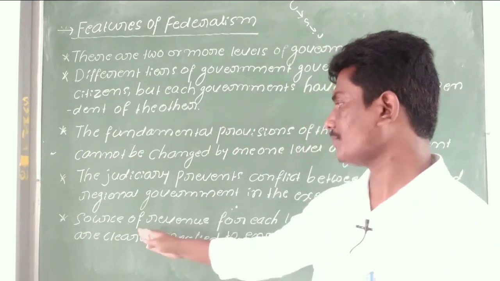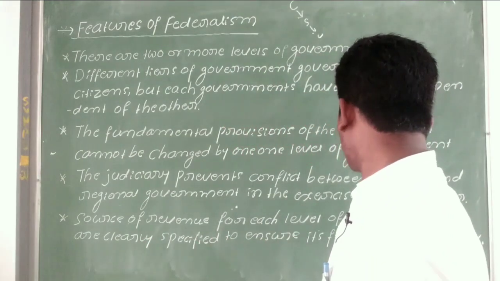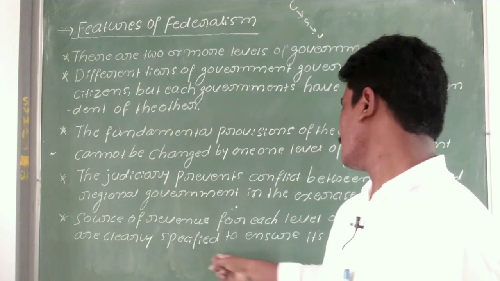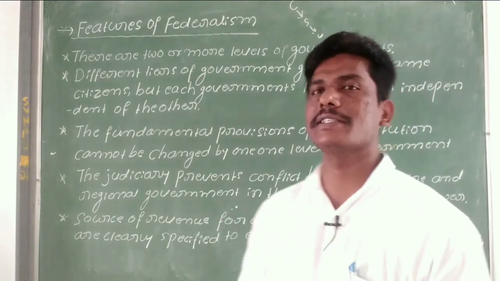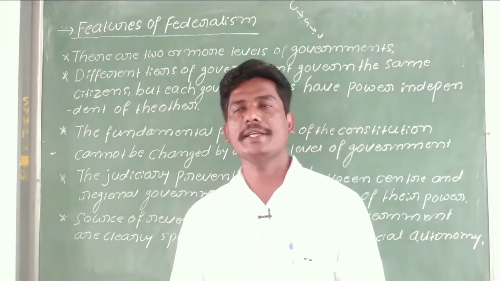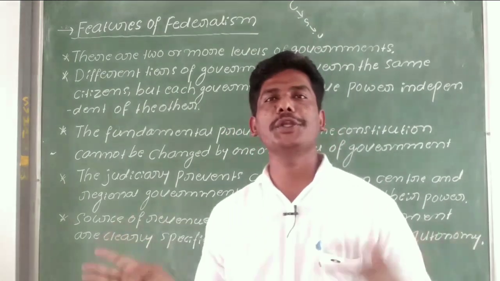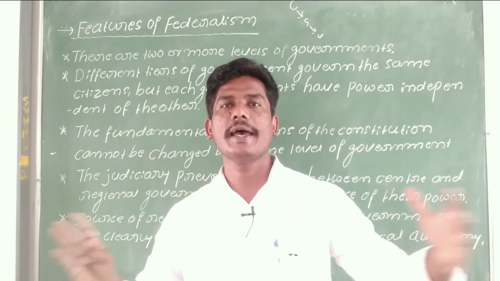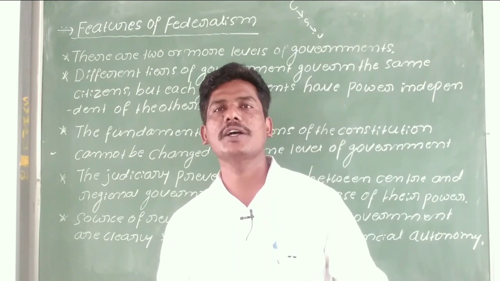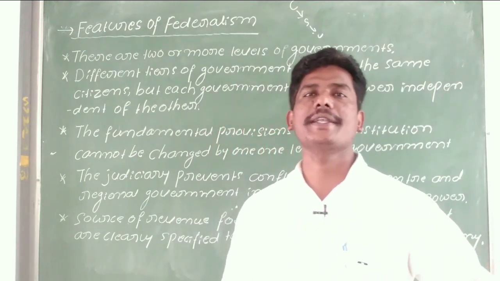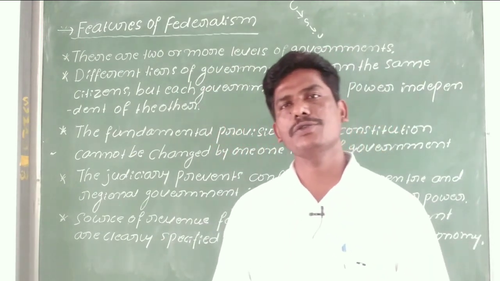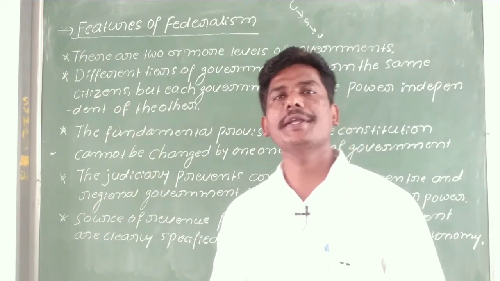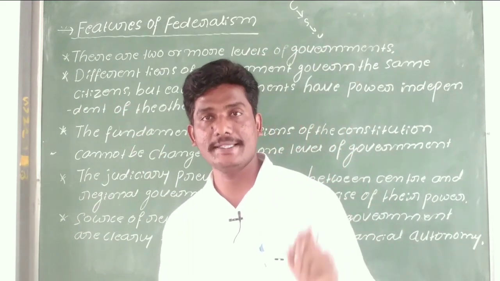And next one, the sources of revenue for each level of the government are clearly specified to ensure financial autonomy. The sources of revenue collection of the central government as well as the state government give autonomy to the state government and the central government. So these are all the important key features of federalism.